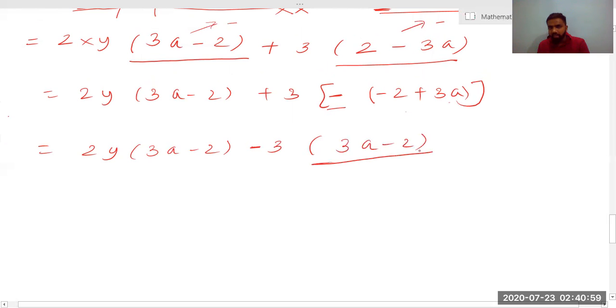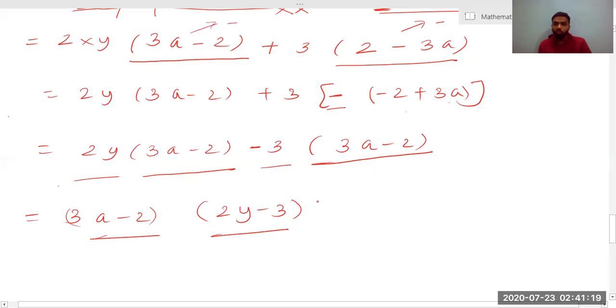Now I can again use common factor. I hope this common factor is a large common factor, but it's a common factor, 3a minus 2. So I'll take 3a minus 2 common. So what will remain inside? 2y minus 3 will remain inside the bracket. So this will be 2y minus 3. In this way, I can't split it more than this. So I am able to find factors by using regrouping of terms.